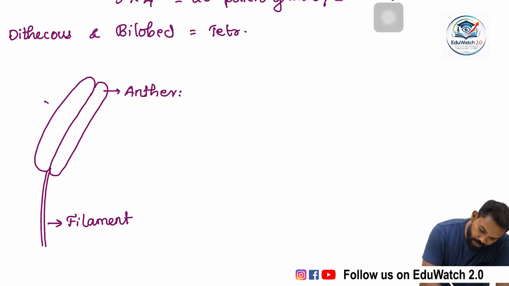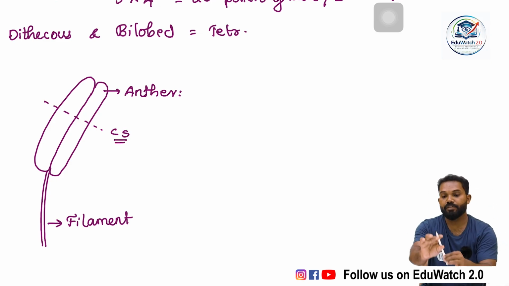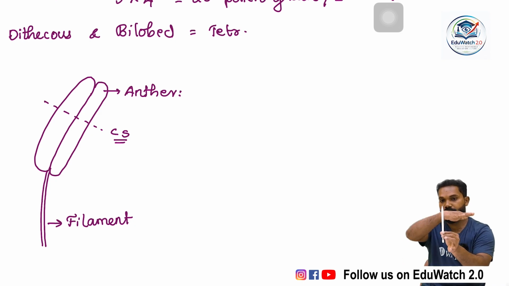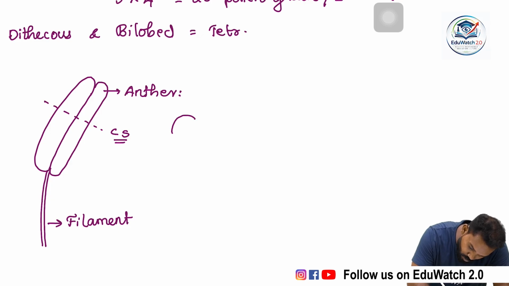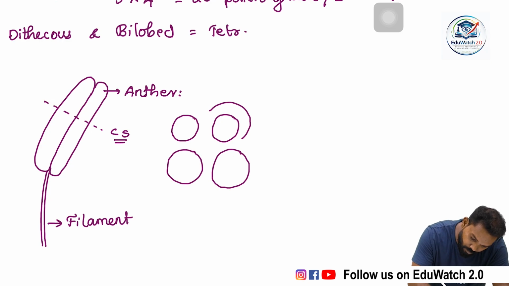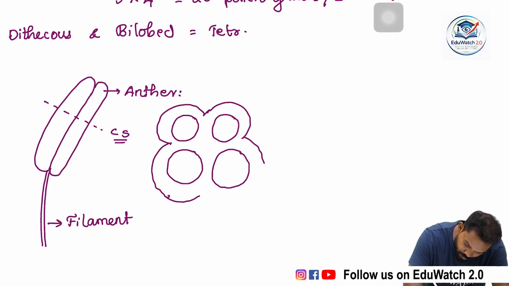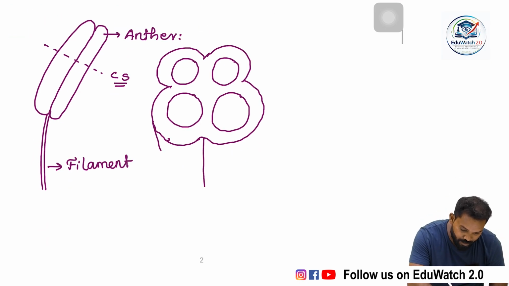When we take a cross section, CS, of an anther, and observe the specimen under the microscope, we get a typical butterfly-like structure.